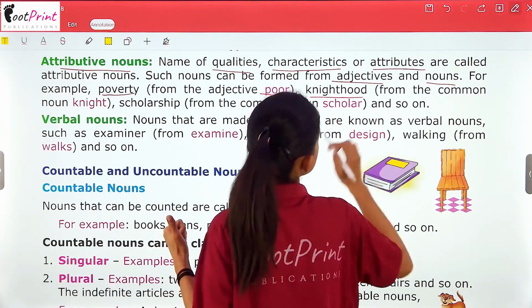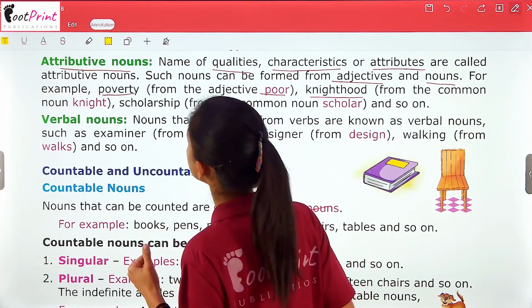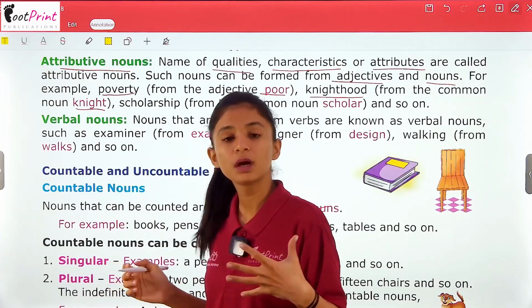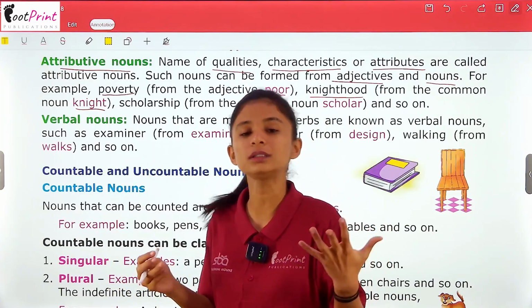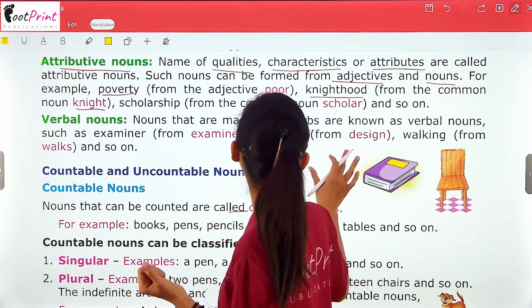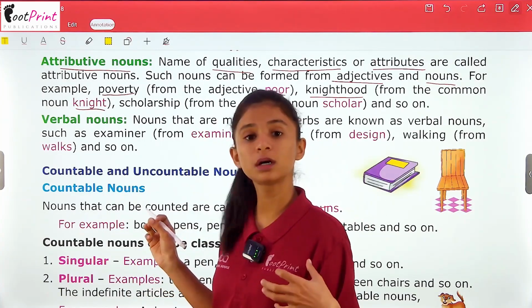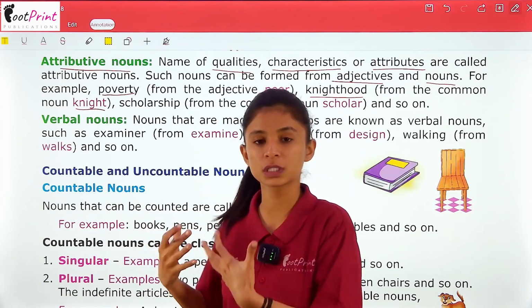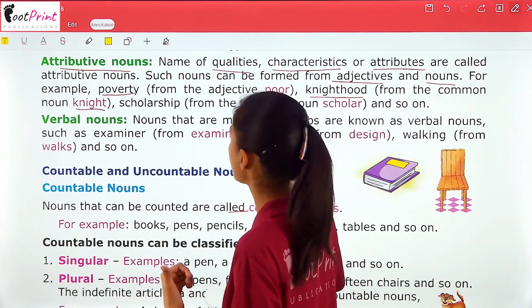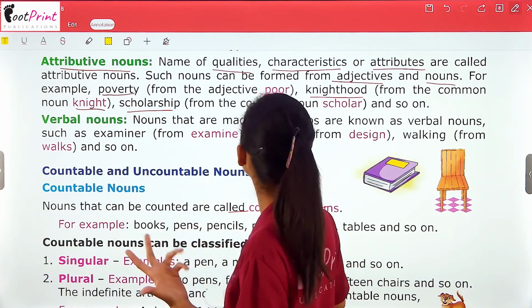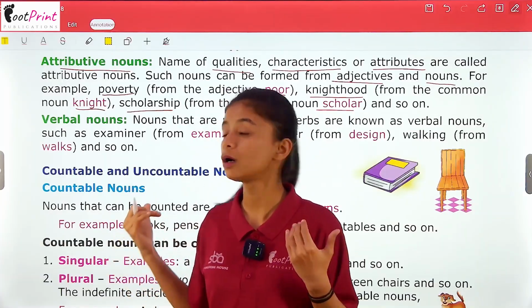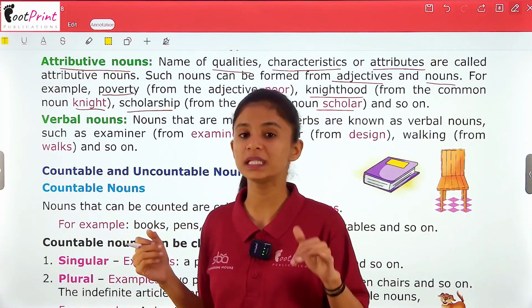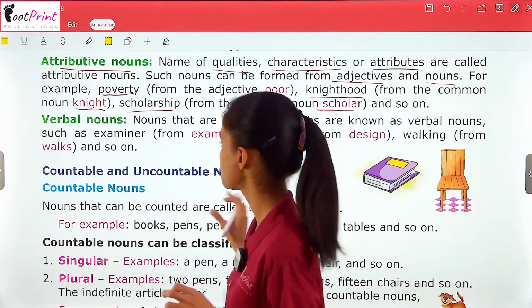Next is knighthood, from the common noun knight. So what is a knight? Maybe we can say a soldier is a knight also. So knighthood is a feeling of being a knight, or what a knight follows. Next is scholarship. It is from the noun scholar, and so on. So here are so many attributive nouns that are formed from either nouns or adjectives, right?